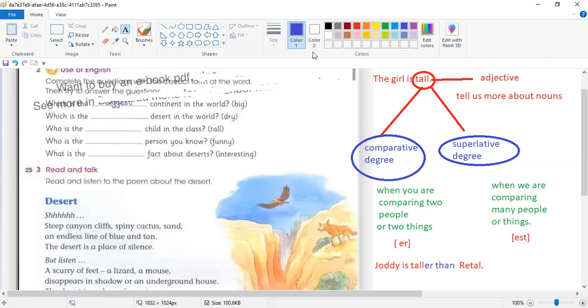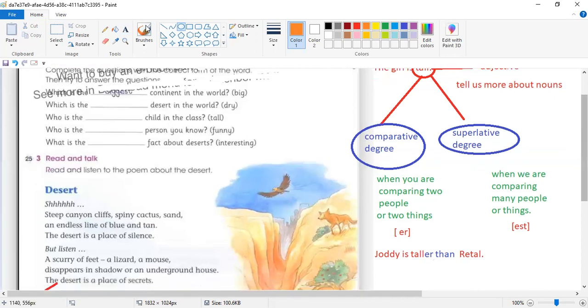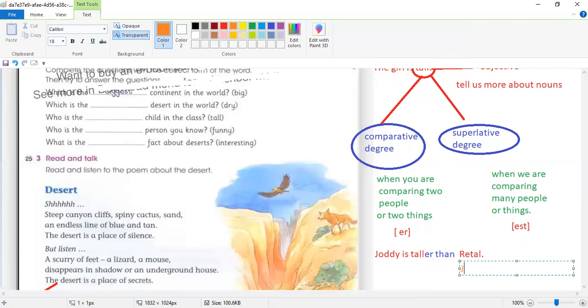So if you notice, we added er for the comparative degree, and then we use the word than. Now we are comparing Judy with many people. I will write a sentence here and you will understand more. Judy is the tallest girl in the class. How many students are in the class?